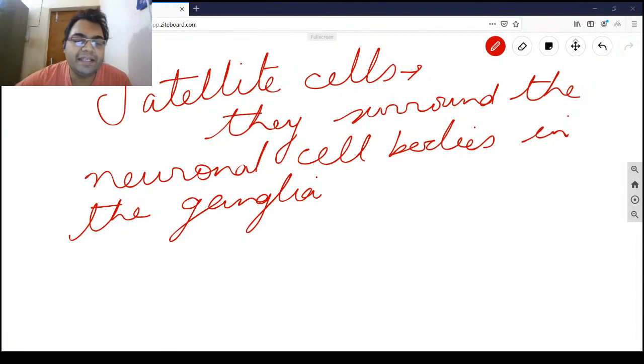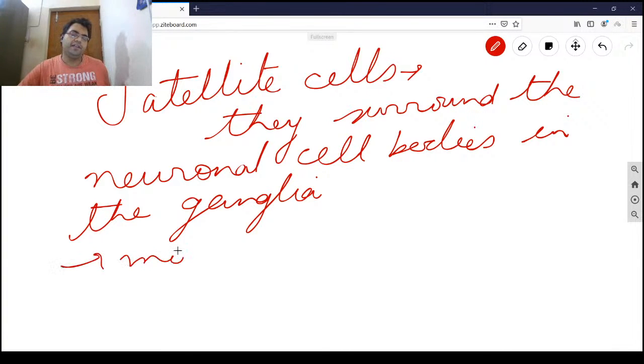Now, second thing, they regulate the interstitial fluid around the neurons, just like the astrocytes in the CNS. Interstitial fluid means the fluid which surrounds the cells, the fluid which is a part of the extracellular matrix. So they regulate the concentration, the ionic balance, the toxicity. The efflux of toxins from the cells to the interstitial fluid, and from interstitial fluid what has to be taken into the neuron. So you can say it will directly monitor the concentration of the interstitial fluid.